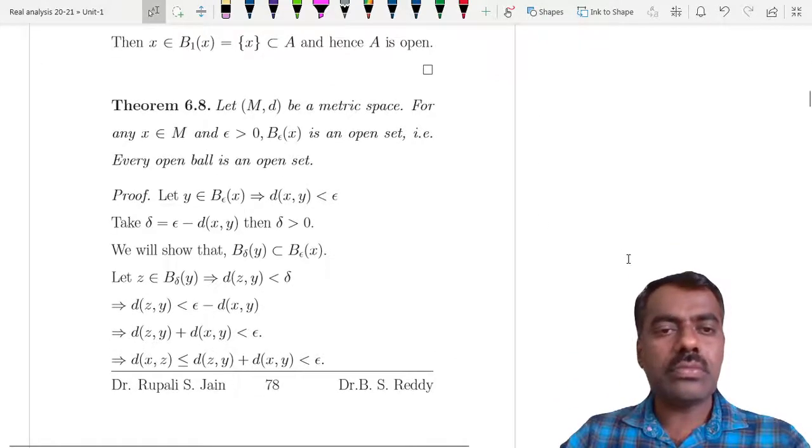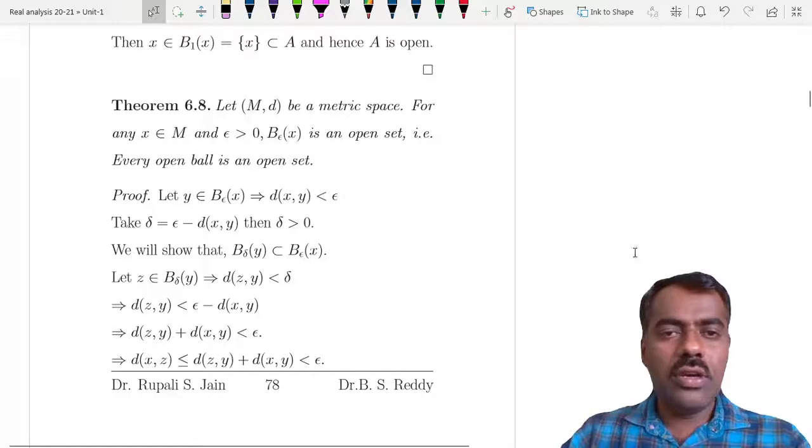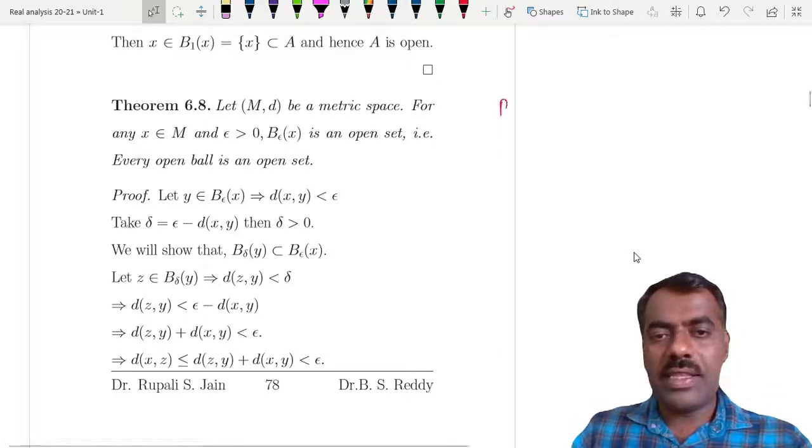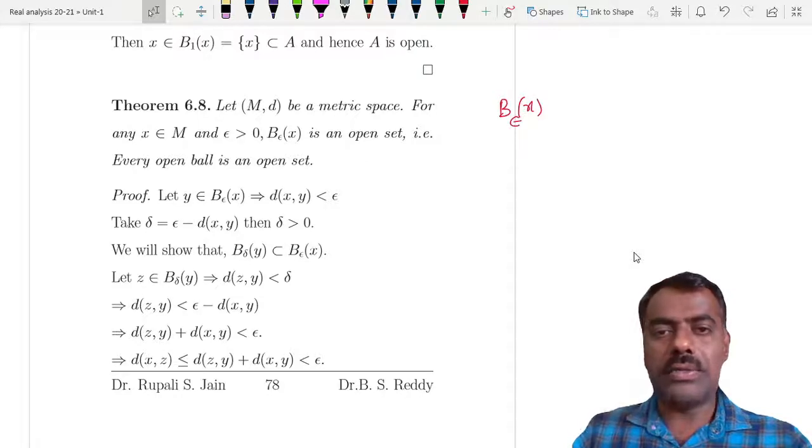Fine. Now we also show that if you take a metric space (M, d), then the ball B(x, epsilon) is always an open set.